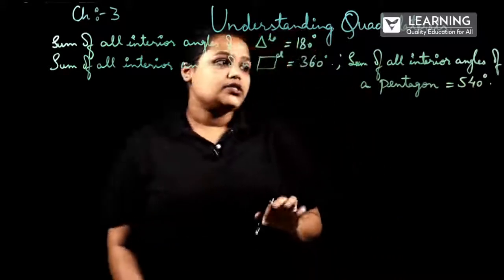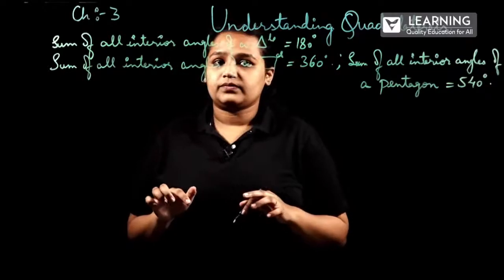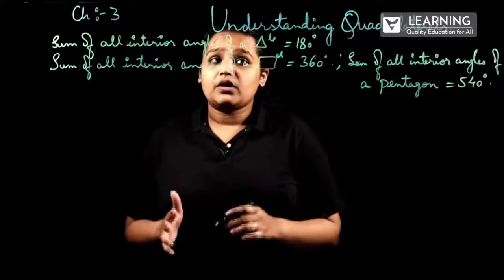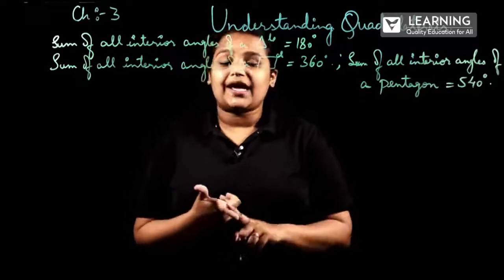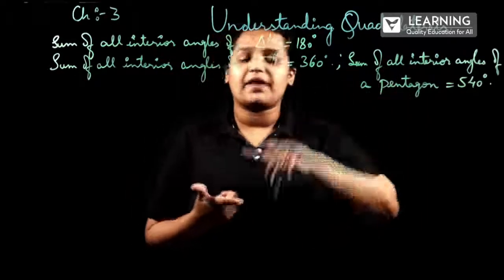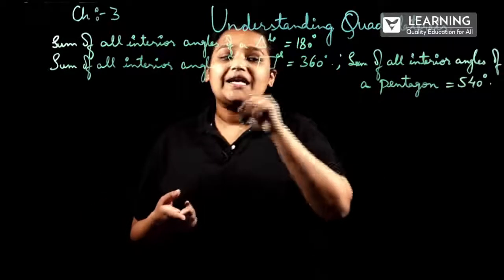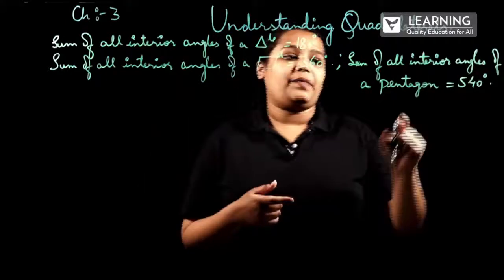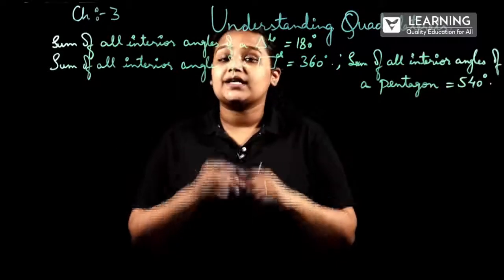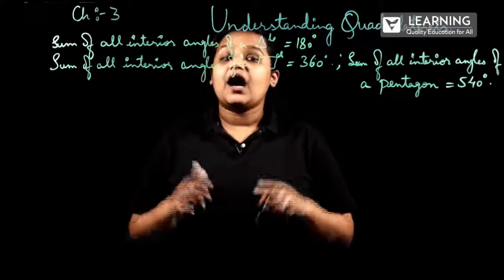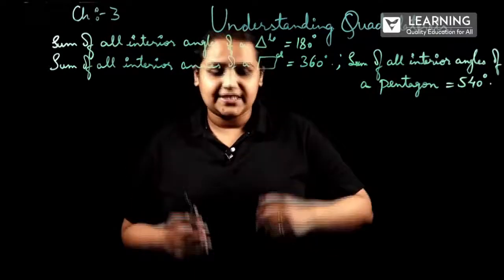Okay. So now we understood the sum of the interior angles of a triangle, quadrilateral and pentagon. For a triangle it is 180 degrees, for a quadrilateral it will be 360 degrees and for a pentagon it will be 540 degrees. Why am I telling this? Because now I am taking an example of how to solve it. I will be taking problems from the exercise itself.